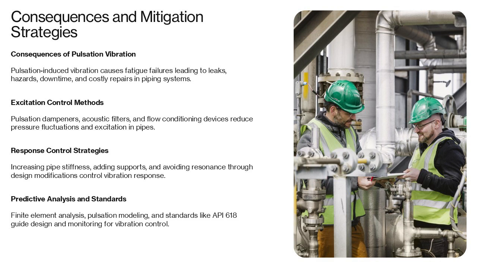On the response side, increasing pipe stiffness, adding supports, and avoiding resonance through design modifications are effective. Advanced predictive techniques such as acoustic finite element analysis and pulsation modeling help identify potential issues during design. Industry standards like API 618 and API 674 provide guidelines for pulsation analysis and control. Regular monitoring, visual inspections, and vibration measurements during operation are essential to detect and address emerging issues. A proactive approach combining design best practices, compliance with standards, and ongoing maintenance ensures long-term reliability and safety of piping systems.